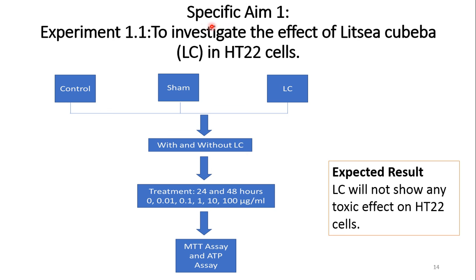Aim of my studies. Specific aim 1, here is experiment 1. In experiment 1, I will investigate the effect of LC in 8022 cells. For this study, I have 3 groups of cells: control, sham, and LC. I will treat the cells with different concentrations of LC, and then I will perform MTT assay or ATP assay to check the cell viability. The expected result of this experiment is LC will not show any toxic effect on 8022 cells.